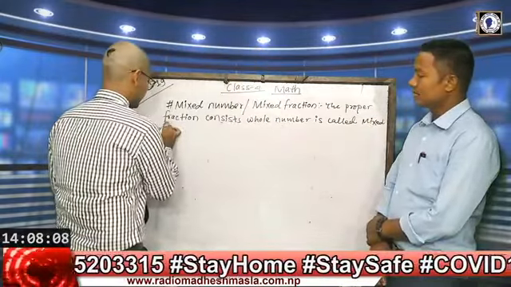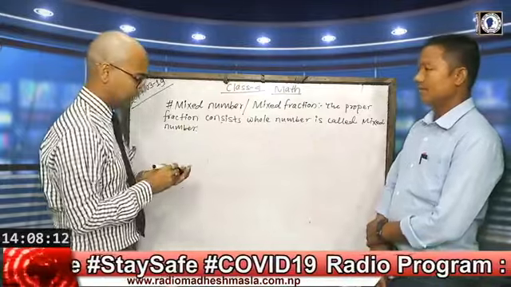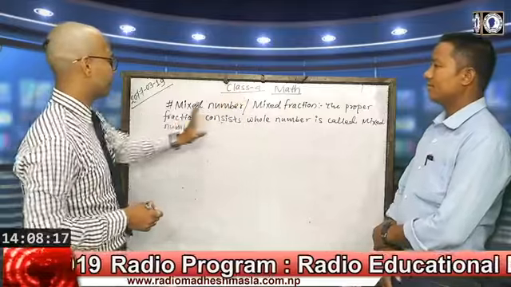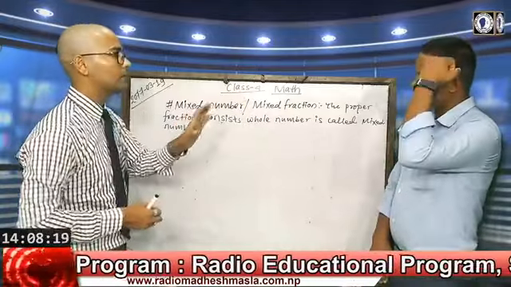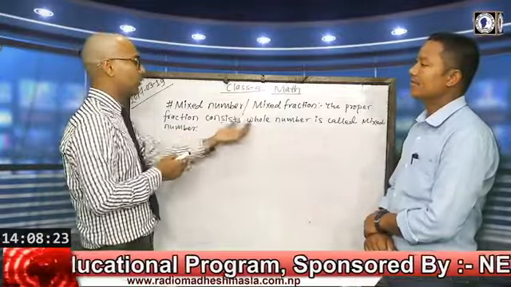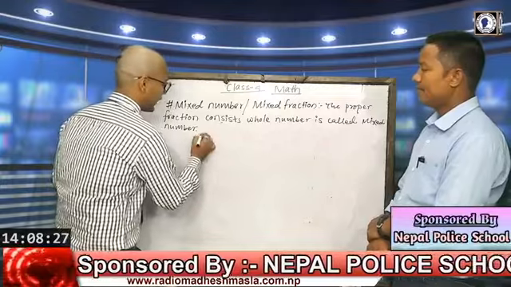Mixed fraction or mixed number, these both have the same meaning. So a mixed fraction is a proper fraction that comes combined with a whole number, like we sometimes see in the book.